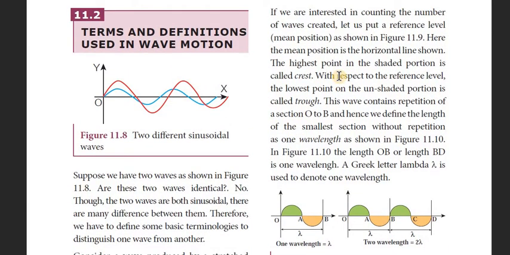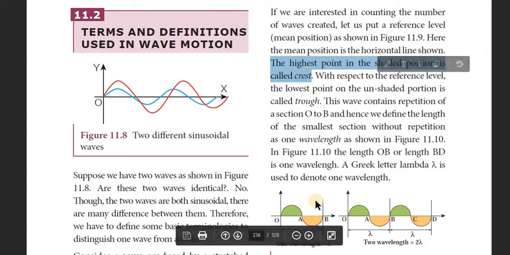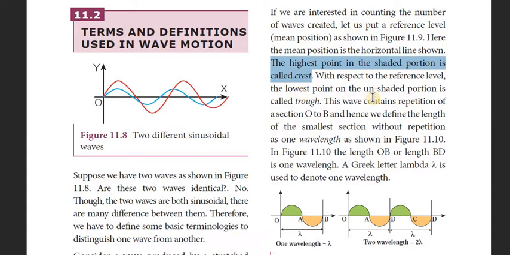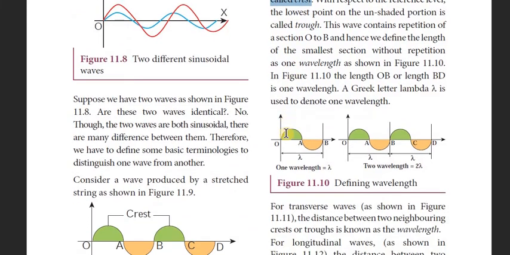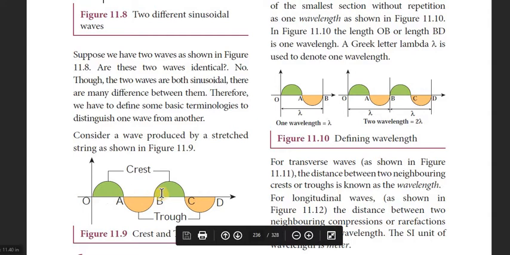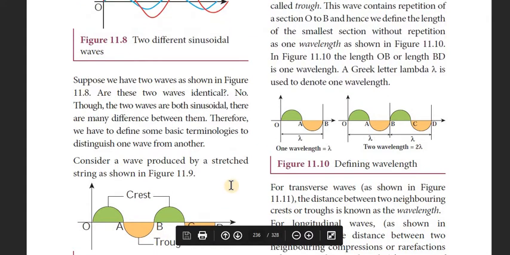Here the definition is: the highest point in the shaded portion is called crest. Then with respect to the reference level, the lowest point on the unshaded portion is called trough. Here, this is the shaded portion. Look at this portion, this is the crest. The lowest point, the maximum covered by the wave, is what we call trough.